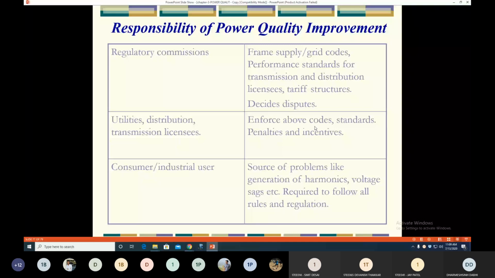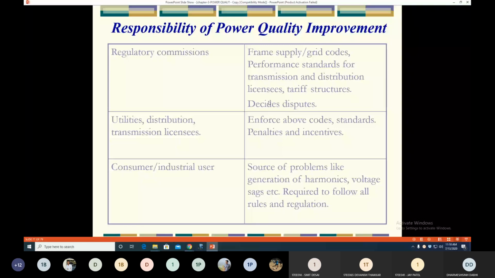What is the role of the consumer or industrial user in solving power quality problems? As we know, on the consumer side or load side, mostly the industrial loads are non-linear loads, which are responsible for power quality problems like generation of harmonics or voltage sag. So they also follow these rules and regulations. They maintain the power quality problems within the standard limits as per the standards made by the regulatory commissions. Clear? In the next lecture, we will study this in detail.